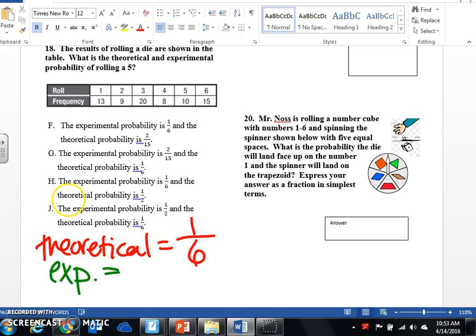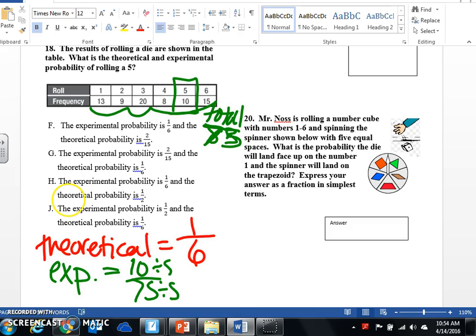So the experimental would be, here's the 5, so 10 over, and there was a total of, I think it said 50 rolls, right? Or no? Let's go ahead and add them up. So you're going to have to add up all of them. So 13 plus 9 plus 20 plus 8 plus 8 plus 10 plus 15 gives me a total, oh, I was completely off. Total of 83, is that right? There's no way. Hold on, let me do it again. 13 plus 9 plus 20 plus 8. No? Oh, 75. Okay, sorry. I did something weird in the calculator. Divide top and bottom by 5. And that gives